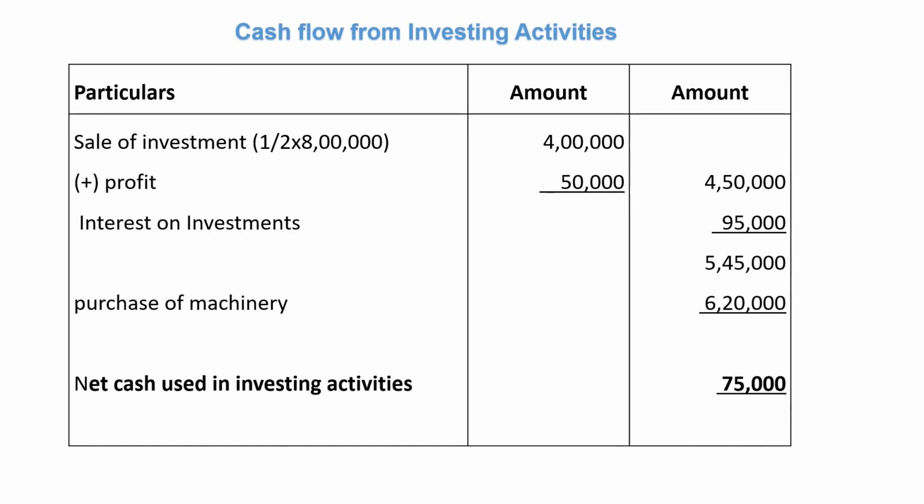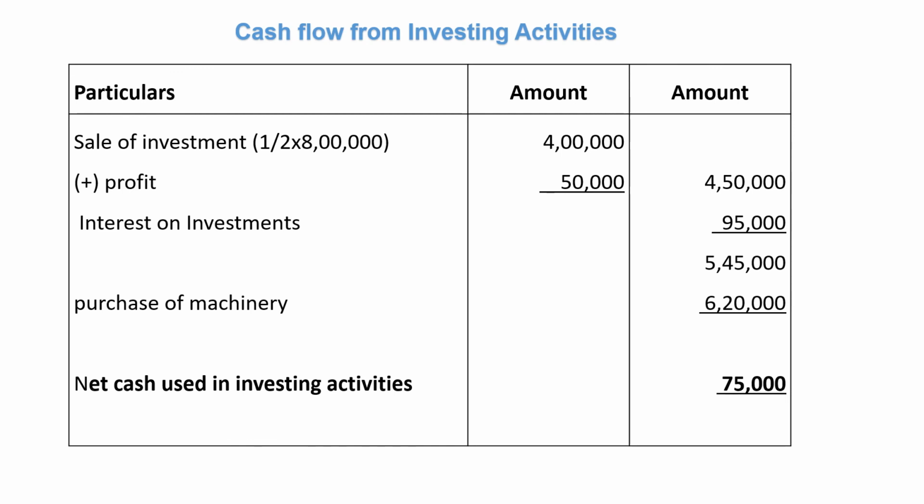Calculation of cash flow from investing activities. Sale of investment, half of 8 lakhs, will come to 4 lakhs, plus profit on sale of investment 50,000. 4,50,000 is the amount. To this add interest on investment 95,000.